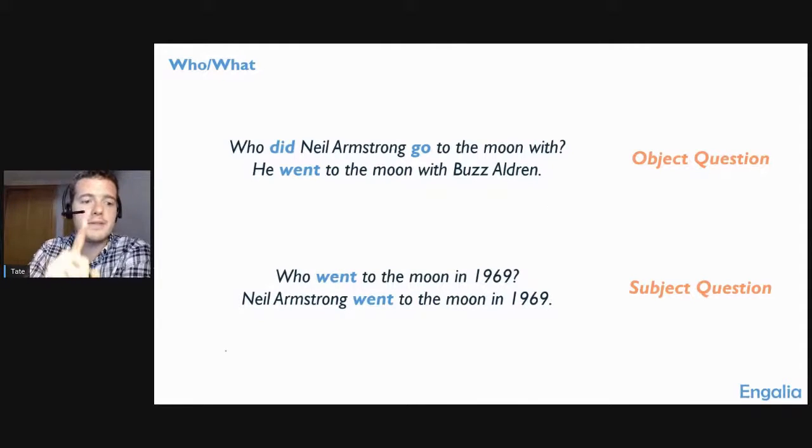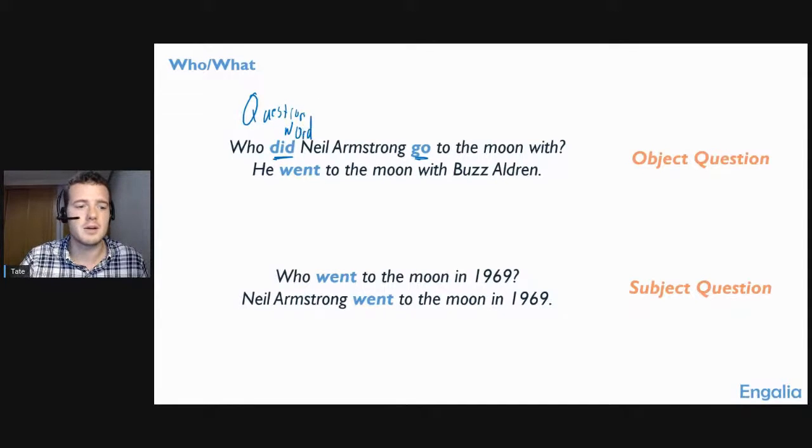Right. So at the top, we can see the same questions that we've been seeing all day, right? Who did Neil Armstrong go to the moon with? When did he go? Where did he go? Where we use this word did and the infinitive, right? That's how we can ask questions. We have the question word,